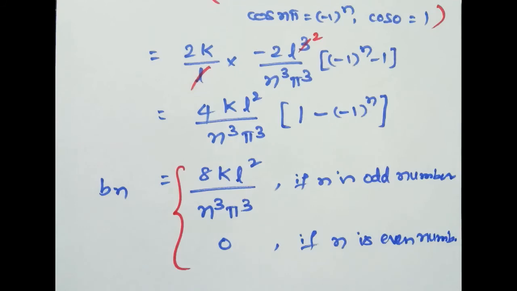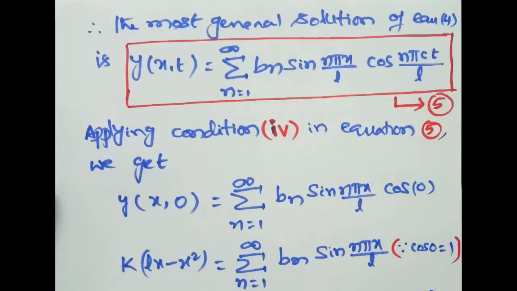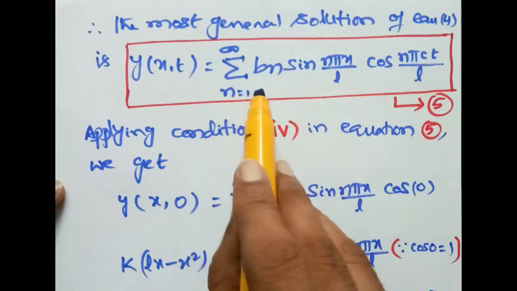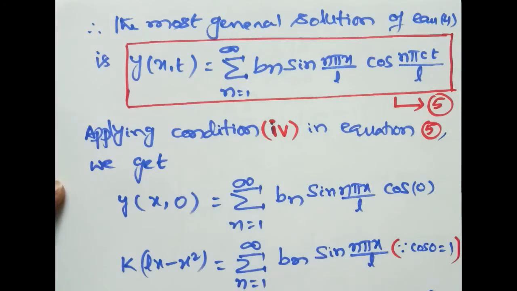Now substituting this value in equation number 5, because our general solution is in equation number 5. So substitute Bn in equation number 5 for n equal to 1, 3, 5 and so on to infinity.